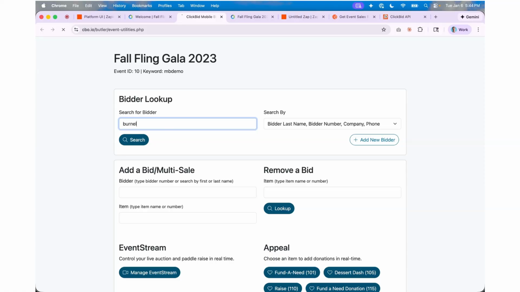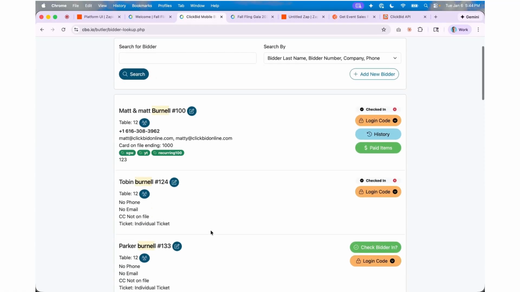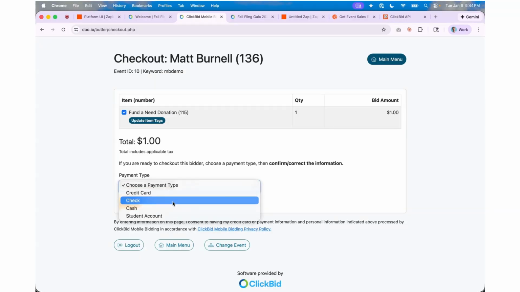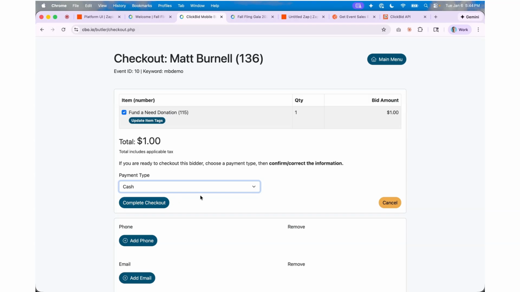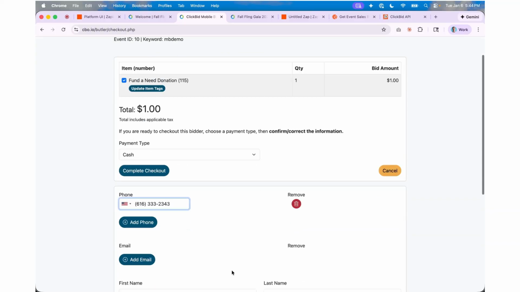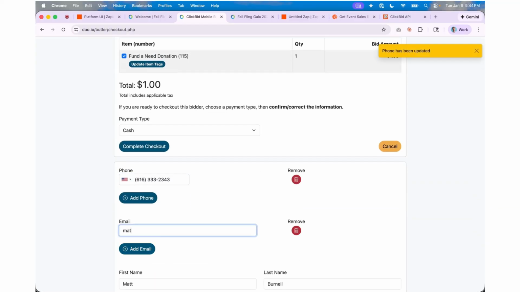So go to Burnell. Where are you? Checkout. So Matt Burnell, checkout. And again, just use cash. You can delete it. What you're trying to do is make a sale, so let's add a phone so there's data. And let's add an email. Example, I just don't want to duplicate.